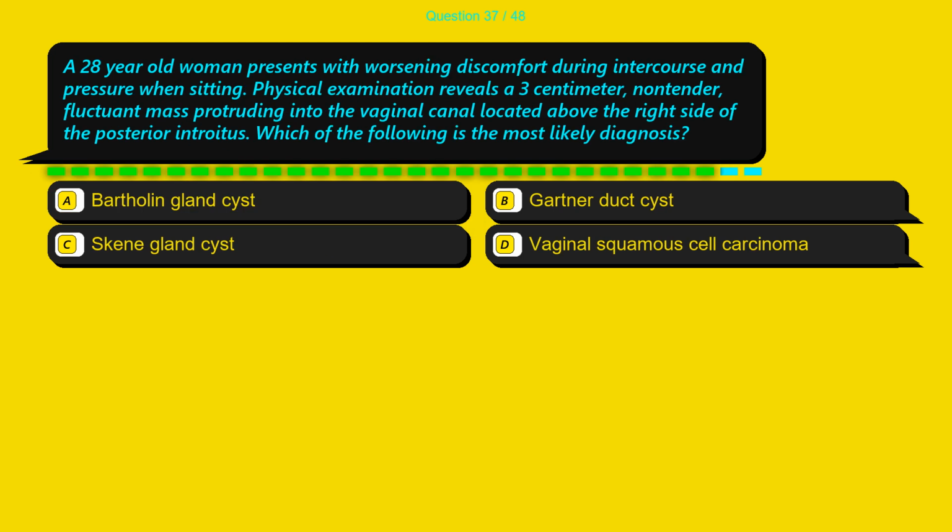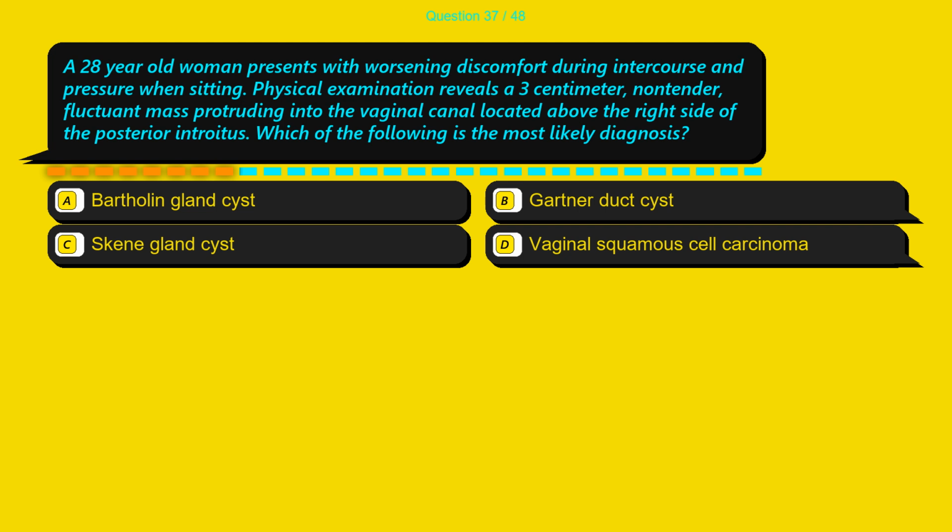Question 37. A 28-year-old woman presents with worsening discomfort during intercourse and pressure when sitting. Physical examination reveals a 3 cm, non-tender, fluctuant mass protruding into the vaginal canal located above the right side of the posterior introitus. Which of the following is the most likely diagnosis?